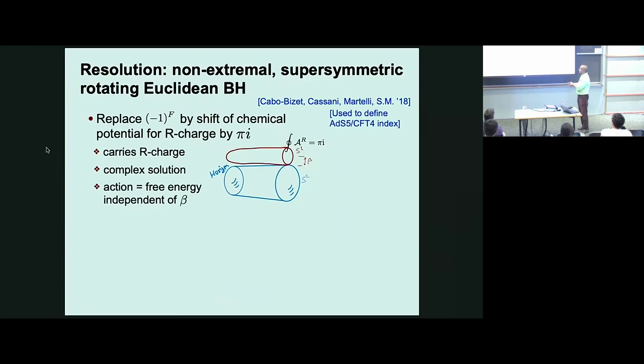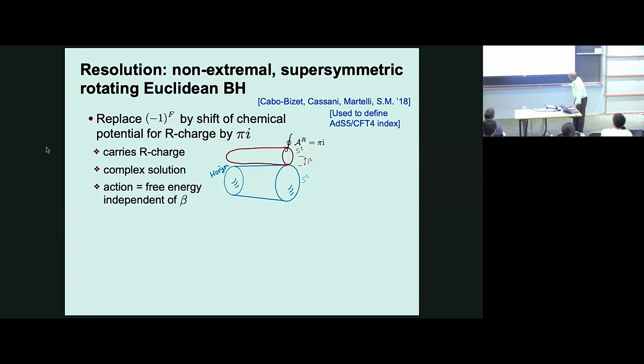And the action, so these admit Killing spinors. And the on-shell action of this configuration, the Gibbons-Hawking free energy, turns out to be independent of beta, as you would expect from the index. Okay, so this looks like a saddle point of the original problem. You have some Witten index of beta, and you want to ask what fills it in.